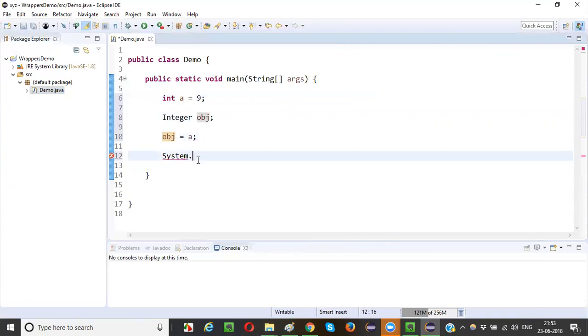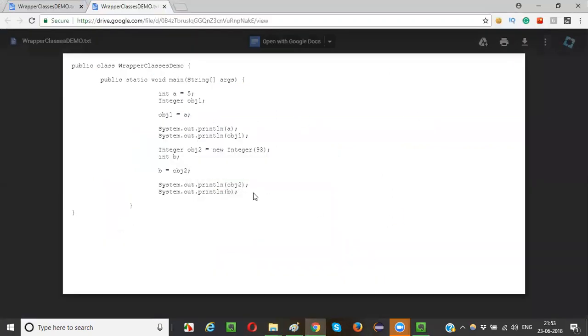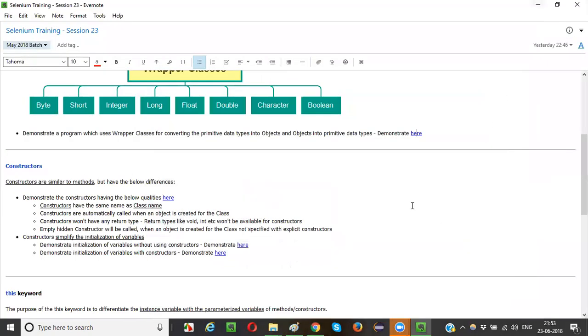So if I print System dot, sorry, slow. What happened to this? System dot, so it crashed, guys. Something happened, it got crashed.